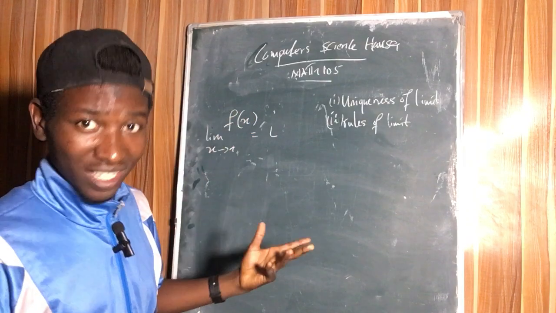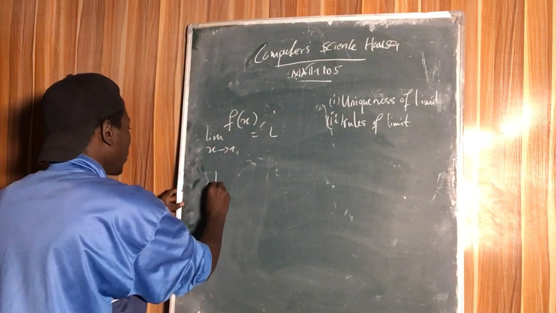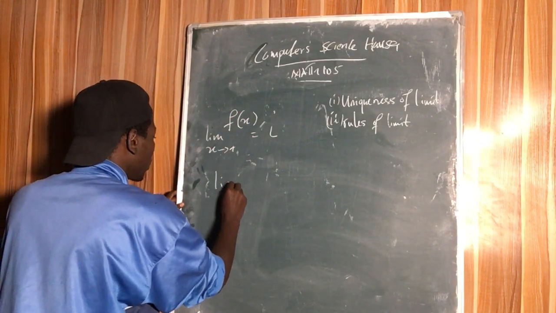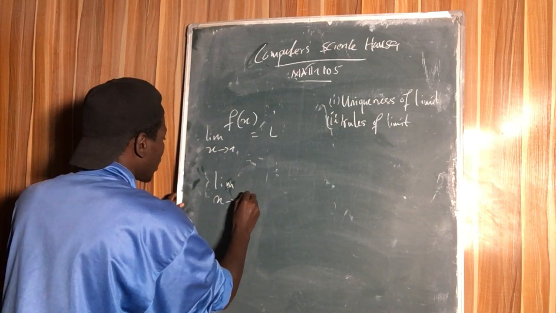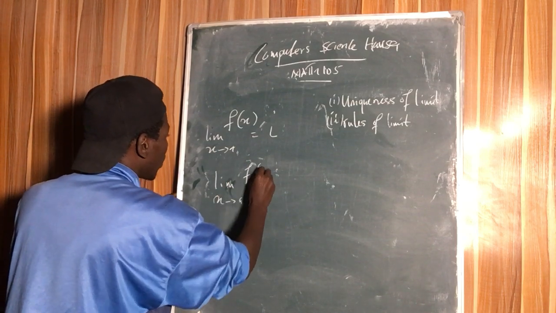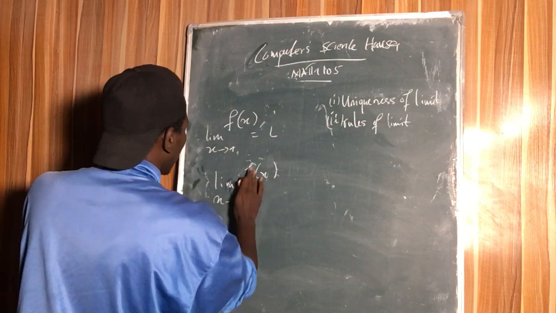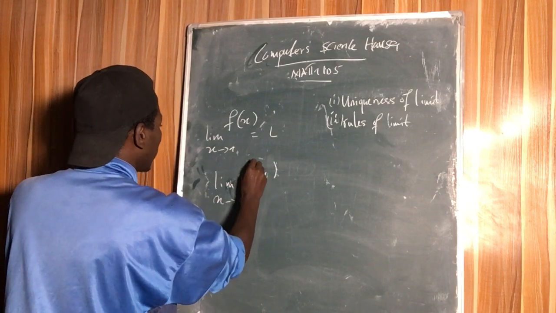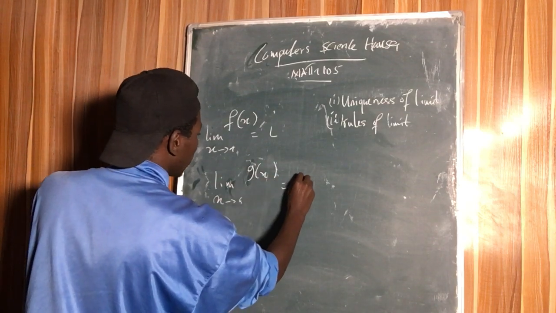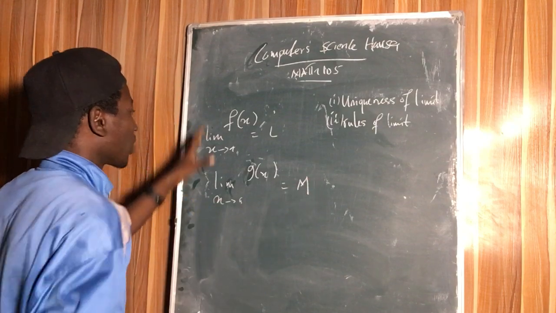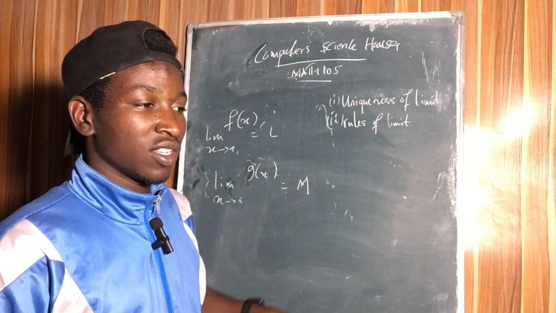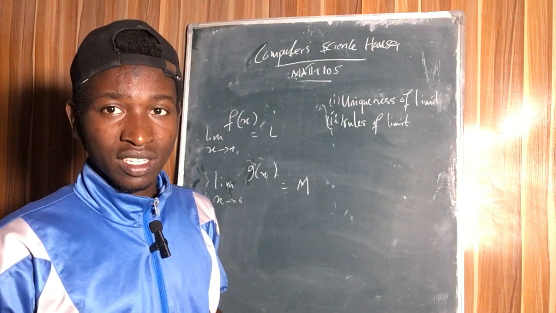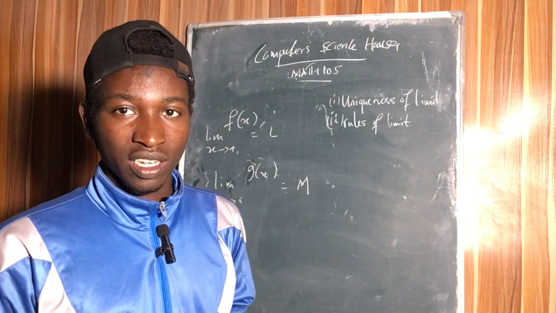If there is another function, say g of x, and the limit of this function as x approaches a certain number is going to be M, you won't get the same one. You understand? So whether the function exists, its limit is also unique.